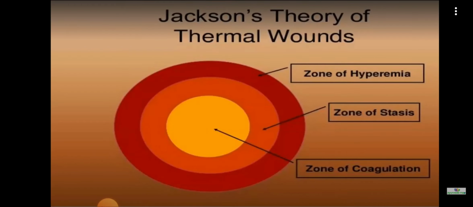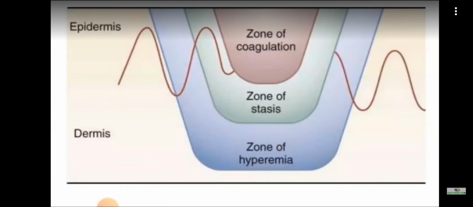Next is the pathophysiology. This is Jackson's theory of thermal wounds. When a burn occurs on the skin, it causes changes within the skin, and that could be divided into three regions or zones. These zones of the burns were described by Jackson in 1947, and so it is called the Jackson model, or Jackson's theory of thermal wounds. The first zone is the zone of coagulation. Then the zone of stasis, and further outside is the zone of hyperemia. So these are the three zones.